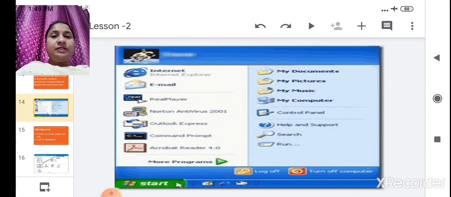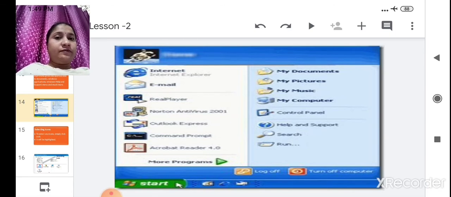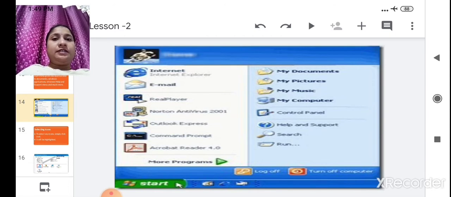So to open the start menu, bring the mouse pointer on the start button and press the mouse button. This is called clicking. What is it called? Clicking. When you click, these applications will come on the Windows.